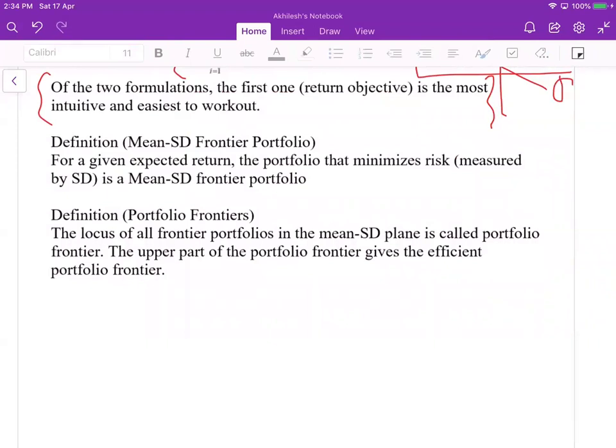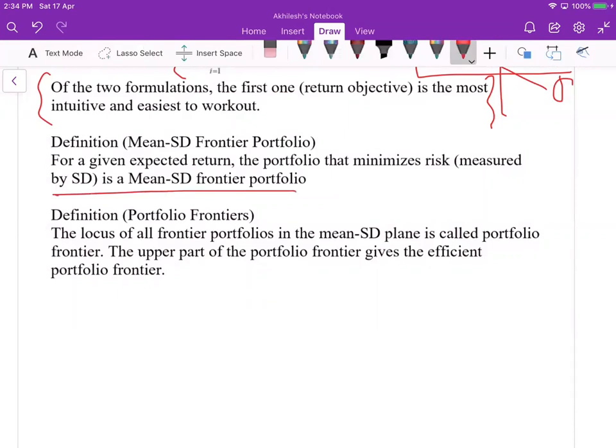And the mean variance frontier portfolio: for a given expected return, the portfolio that minimizes risk, measured by standard deviation, is the mean variance frontier portfolio. This is the general practice. The locus of all the frontier portfolios in the mean variance plane is called the portfolio frontier.